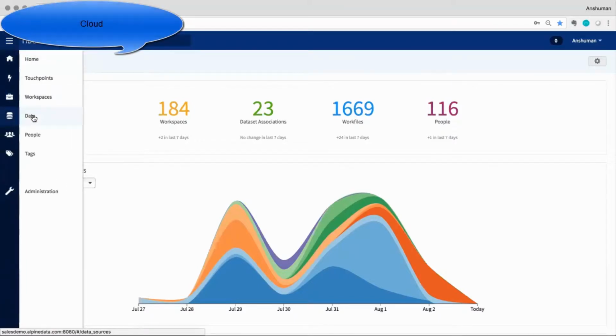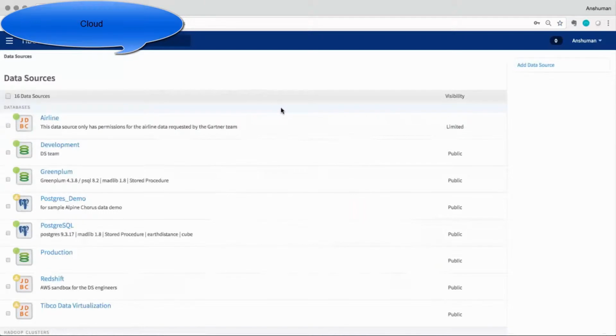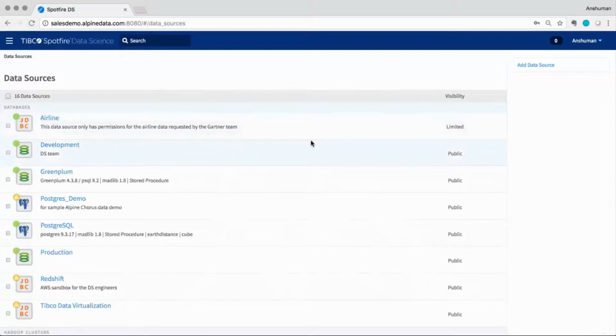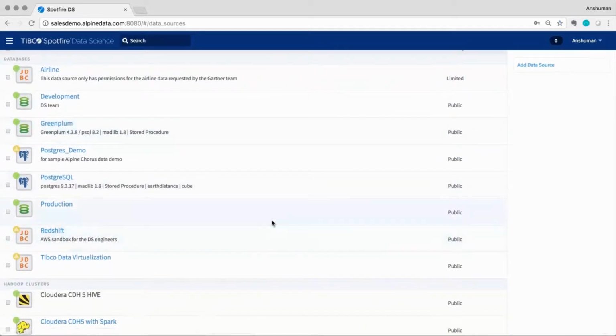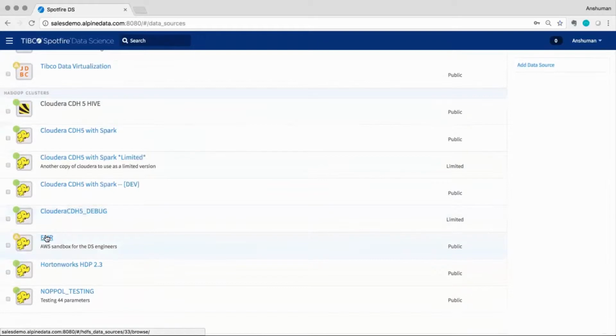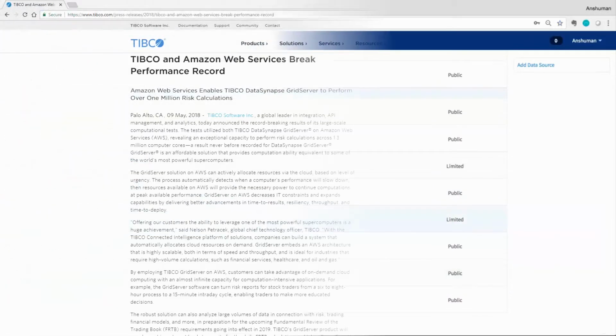It leverages both static and elastic cloud compute resources, including for customers running in AWS with EMR and Redshift, and customers in Azure. The platform supports standard Hadoop as well as other distributions such as Hortonworks, Cloudera, and MapR. The custom operator extensions SDK can be used to create capabilities that control the sizing of the cloud compute instances. In addition, TIBCO Grid Server can be used to expand computations to the cloud when needed.